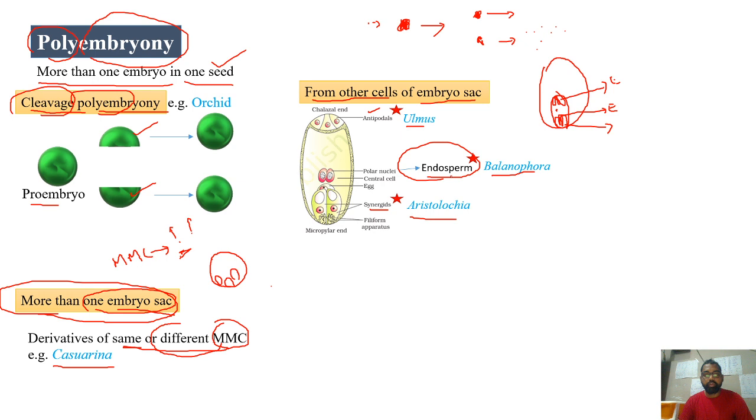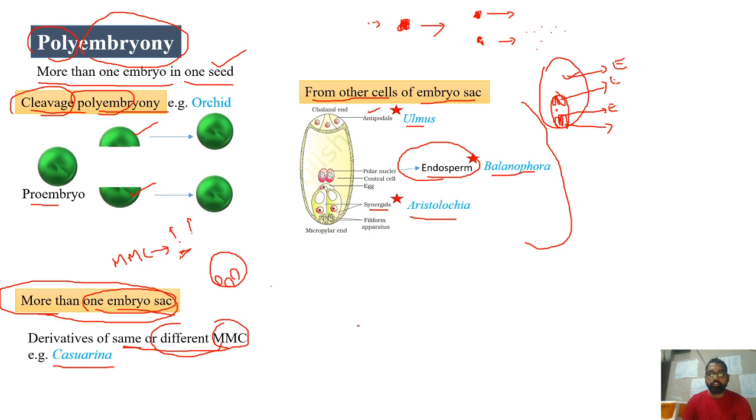So a triploid embryo will be produced. So in all these cases, the embryo is developing from the other cells of the same embryo sac, right? Sometimes the embryo can be developed from the cells outside this embryo sac. So here it is from the cells of the same embryo sac. Sometimes the cells outside the embryo sac, means nucellus, for example, can develop into an embryo. So the cells from the nucellus can also develop into an embryo.